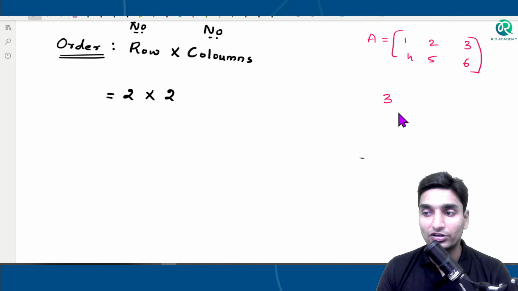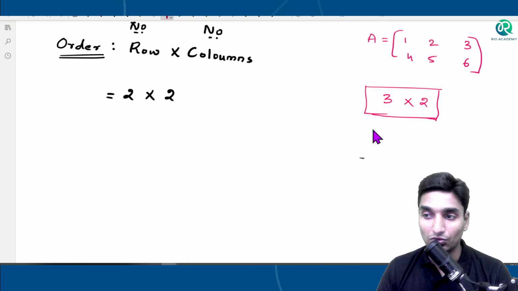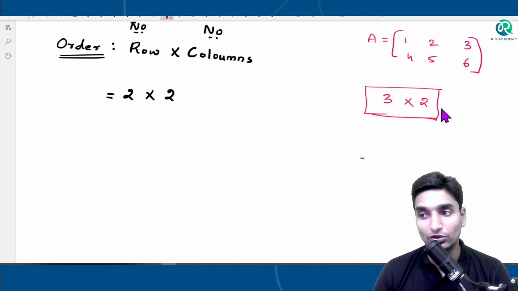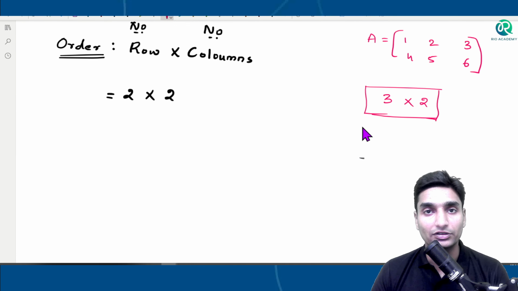So there are 3 columns and then there are 2 rows, right? So 3 into 2. If I take the order of the matrix to be 3 into 2, then the person who looks at this value, how should he understand which one is column and which one is row? Because it might be anything. 3 can be anything, 2 can be anything. So we can't just take it as per our wish.